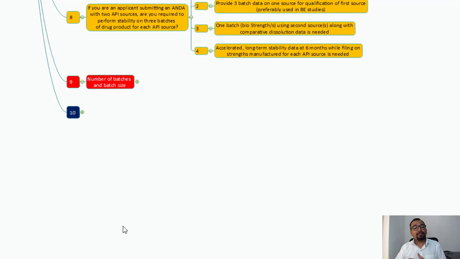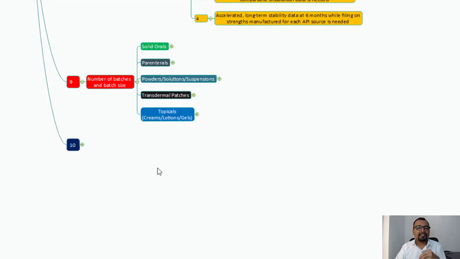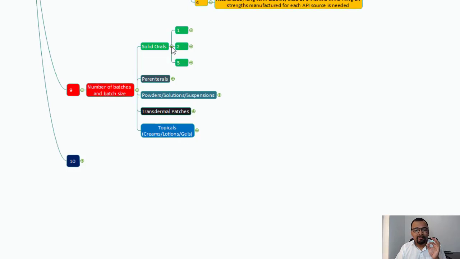Now the next point is really very important: the number of batches and the batch size. Let us have a discussion on these five different kinds of dosage forms: the solid orals, parenterals, powder, solutions or suspension, transdermal patches, and the topicals like creams, lotions, and gels. Let us begin our discussion with the requirement as far as solid orals are concerned.